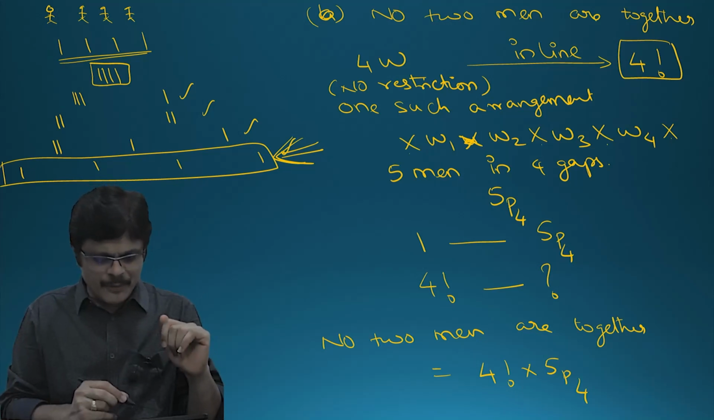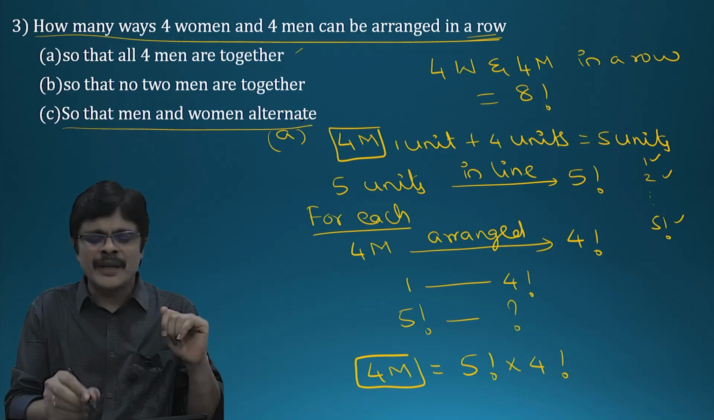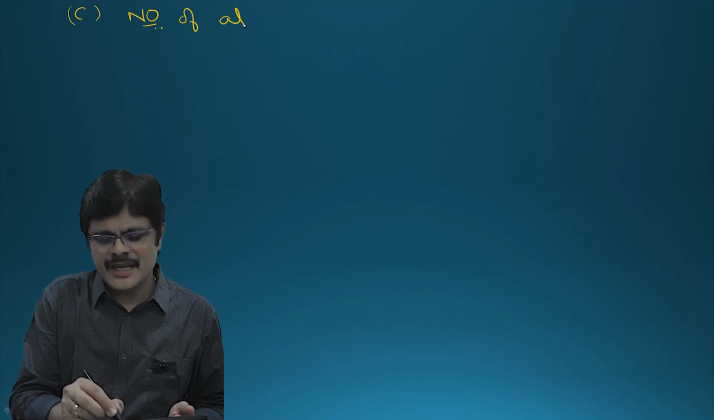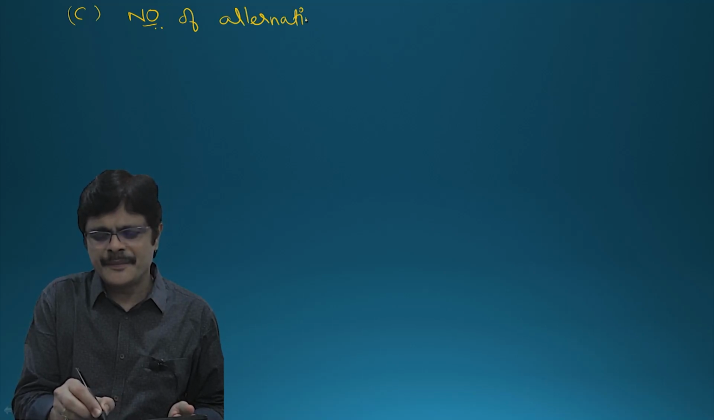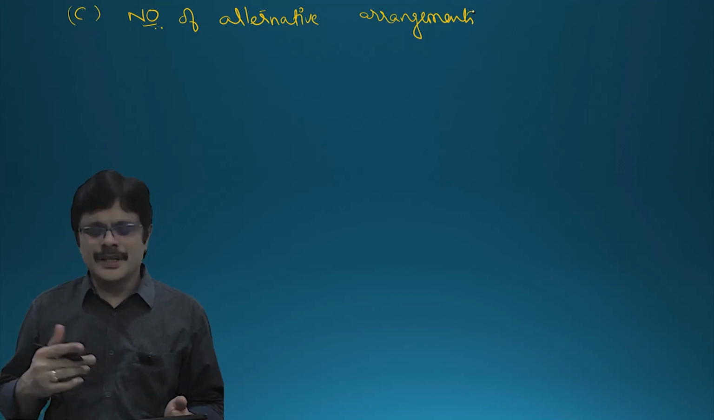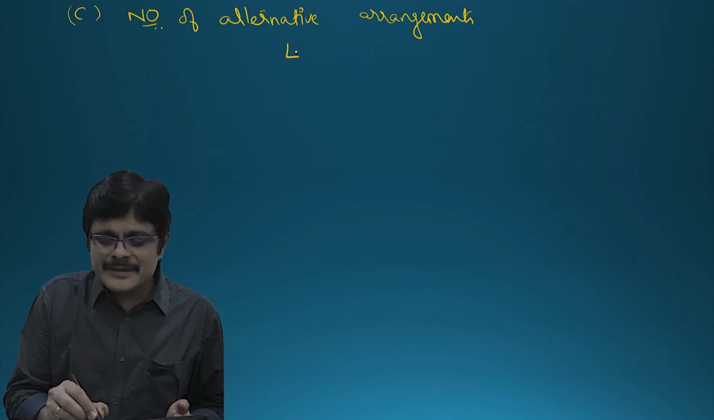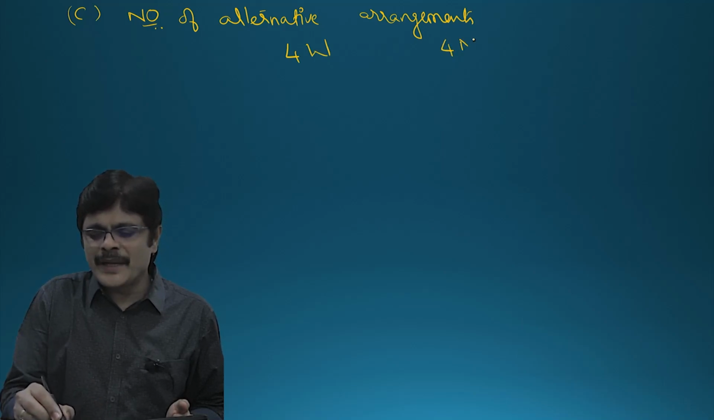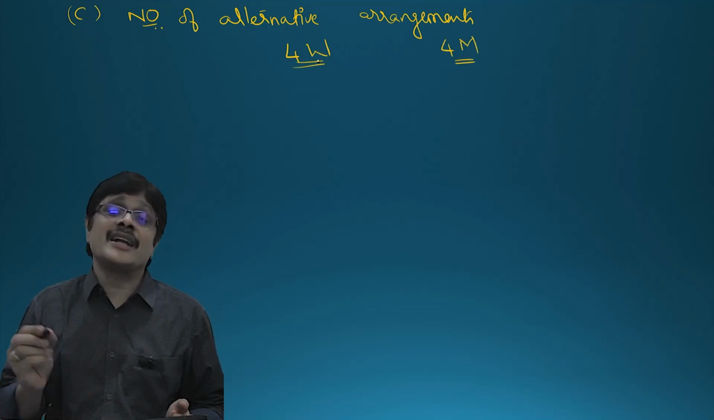Now one more question is left, that is, men and women alternate. Let us answer that particular one. C question: the number of ways in which men and women can be alternately arranged, that is, the number of alternative arrangements. Now look here, we have 4 women and 4 men, and you want the number of alternative arrangements.